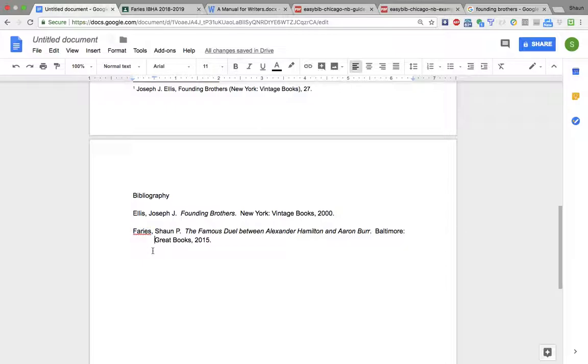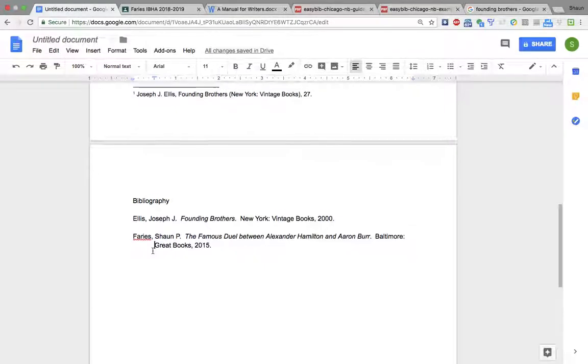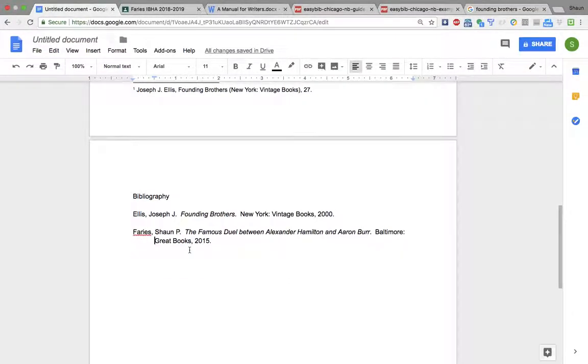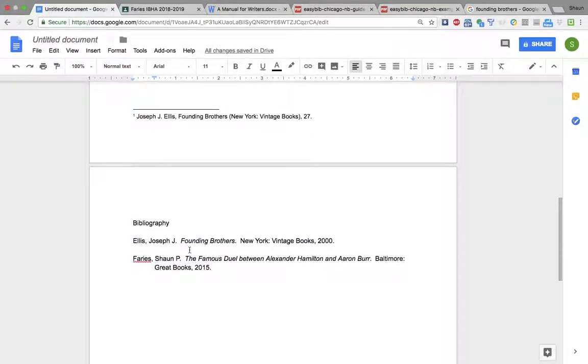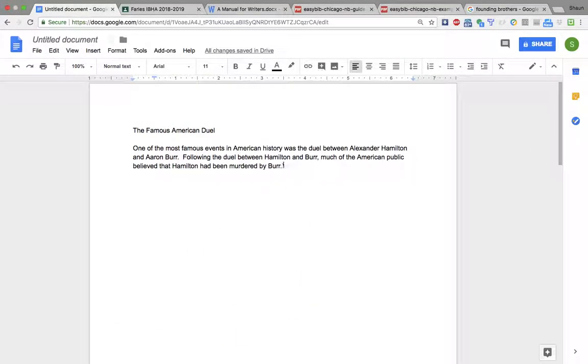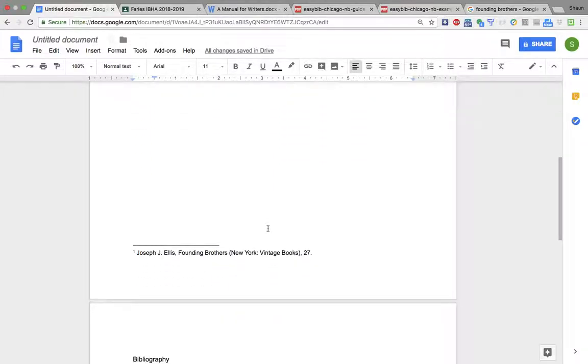So that it helps with reading, because then it makes it easy and clear to see when one source ends and one begins. So it's just a convention that's been around. That's called a hanging indentation. Make sure you have that for all of your sources. Okay, so now I got my bibliography. I got two sources. I got one footnote here for this idea.